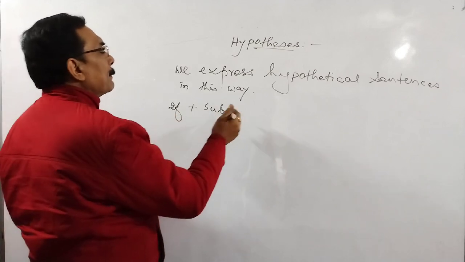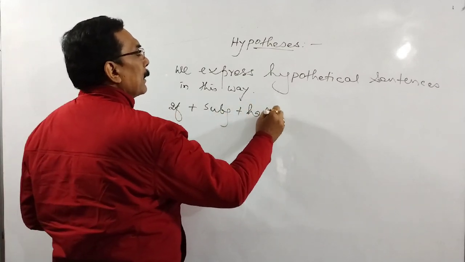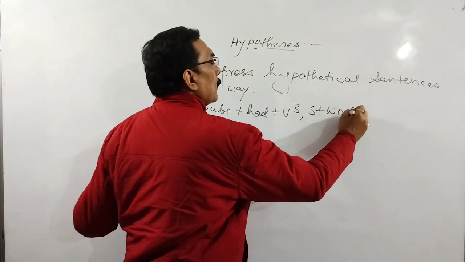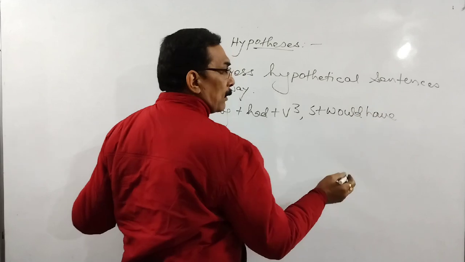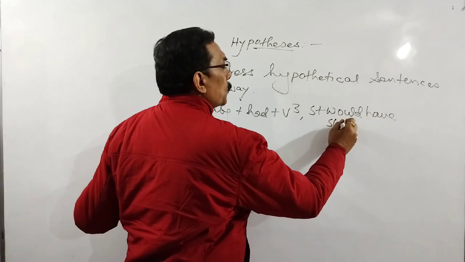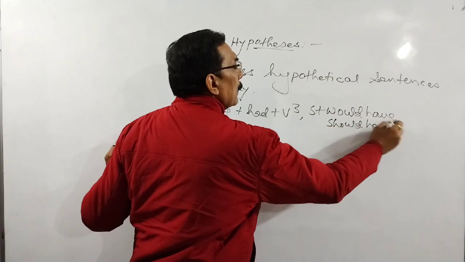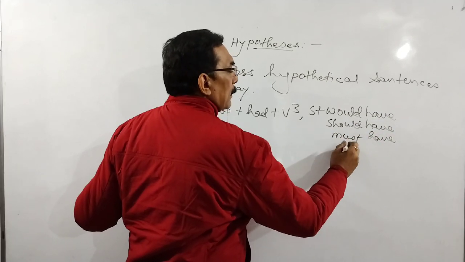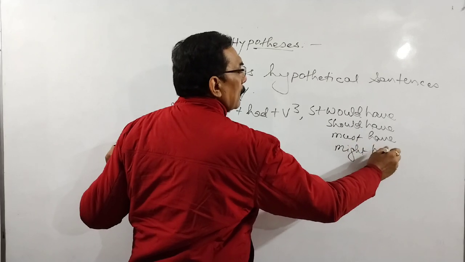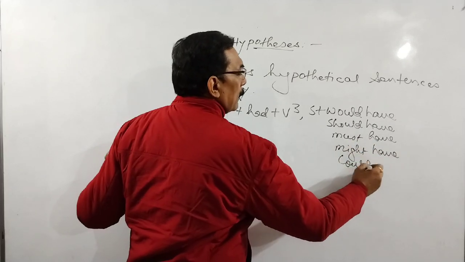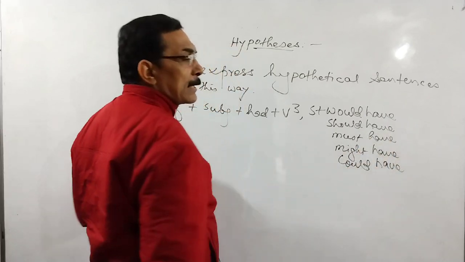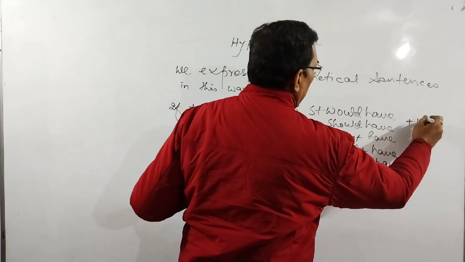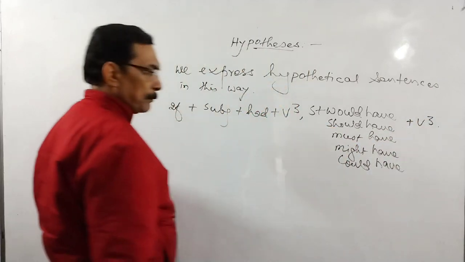So, if plus subject plus had plus B3, comma, subject plus would have. Instead of would have you can say should have, must have, might have, could have. According to the sense of the sentence, we may use either of these, and here B3 is the past participle form.